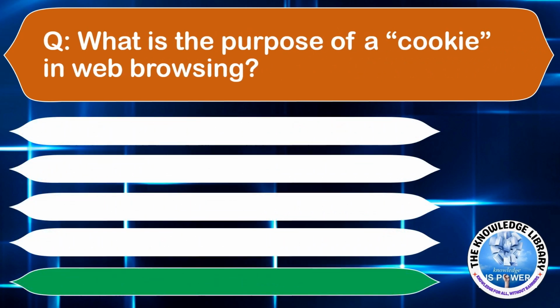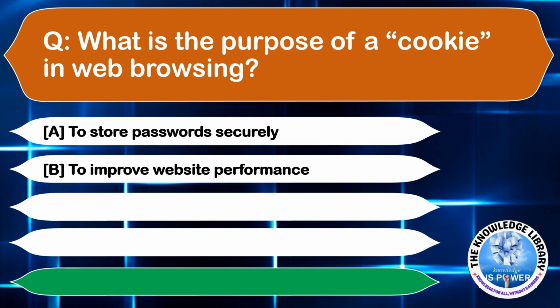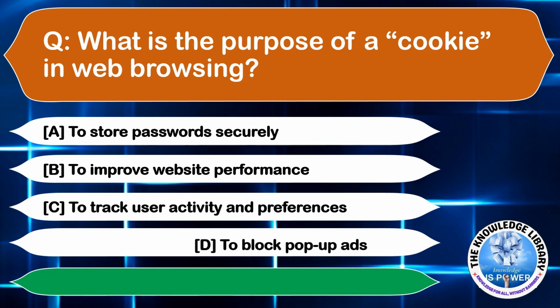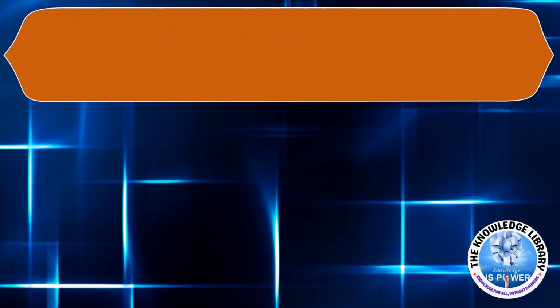What is the purpose of a cookie in web browsing? Option A, to store passwords securely. Option B, to improve website performance. Option C, to track user activity and preferences. Or option D, to block pop-up ads. The correct answer is option C. Moving to the next question.